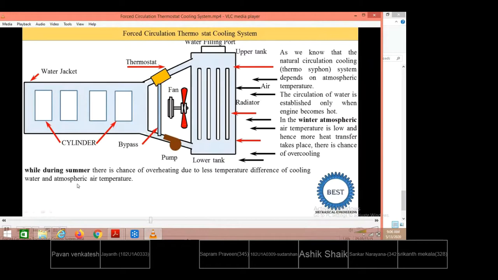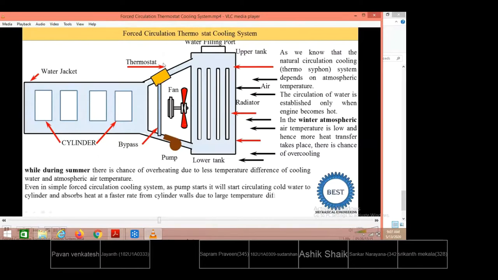To avoid these disadvantages of the thermosiphon system, that is the overheating and overcooling during the different seasons, the forced circulation thermostat cooling system was invented. So even in a simple forced circulation cooling system, the comparison with the thermosiphon is now over, and we are talking about the forced circulation thermostat cooling system. As the pump starts, when we start this pump, then what happens?